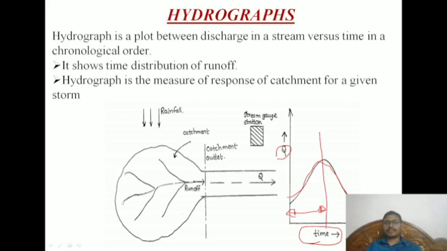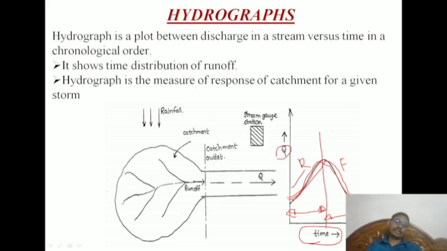So if there is a rainfall event, up to a certain time it will keep rising. After that, it will go back to decline. This is called the rising limb, and this is called the falling limb. So up to a certain point it will rise, and after that, obviously, it will decline. From this we can understand the nature of the watershed.